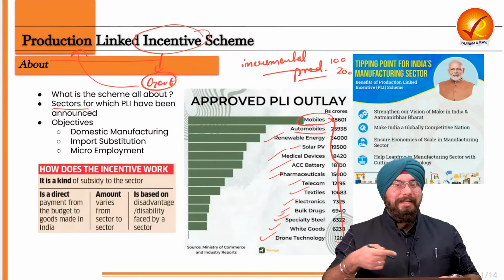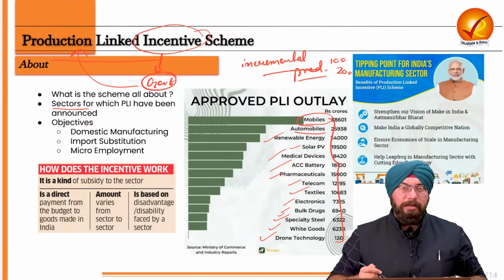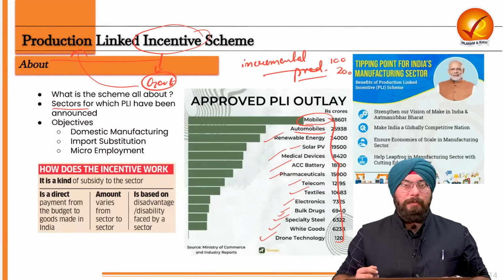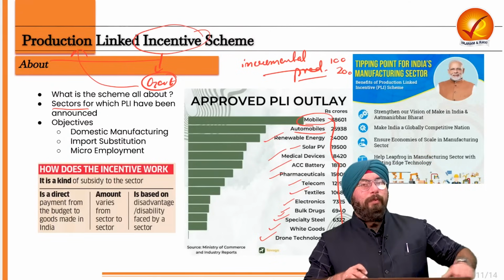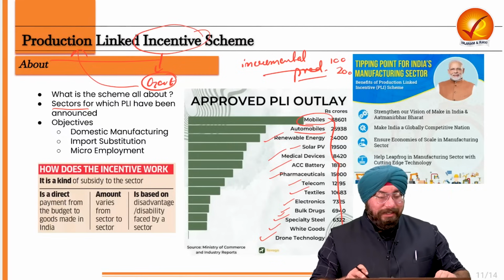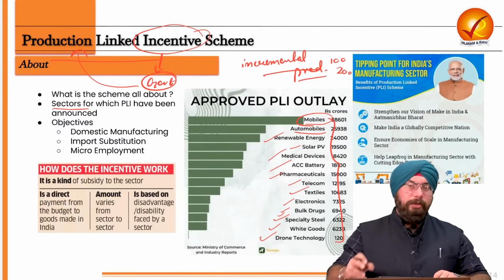So if you are doing any incremental increase in production under these sectors, you will get an incentive from the government. And that incentive will also be a huge incentive. But why does the government need to go for this production linked incentive scheme? That is what we need to understand.